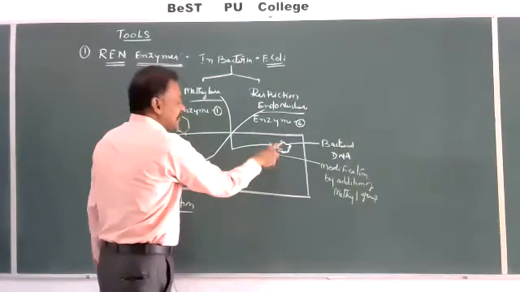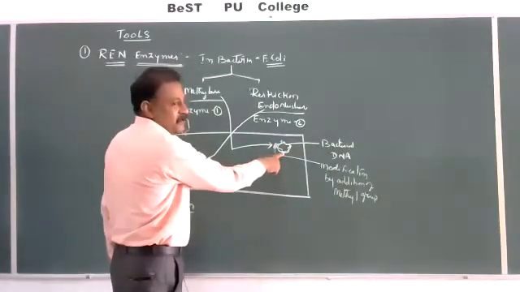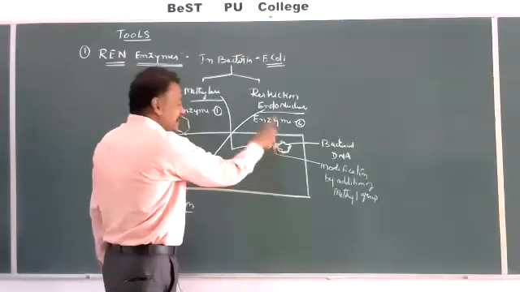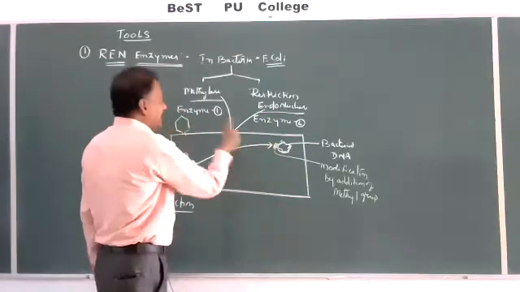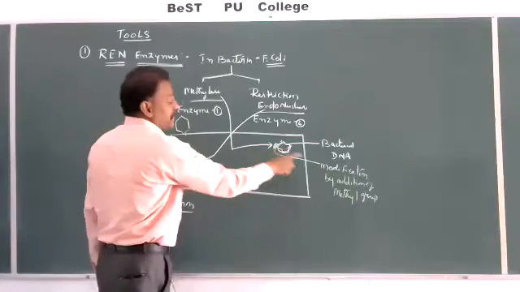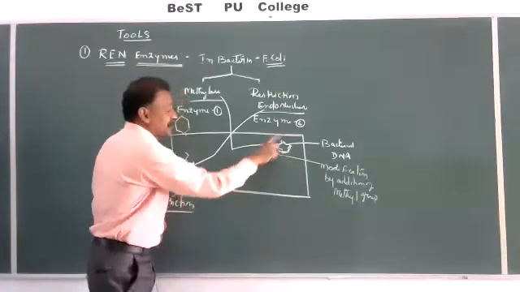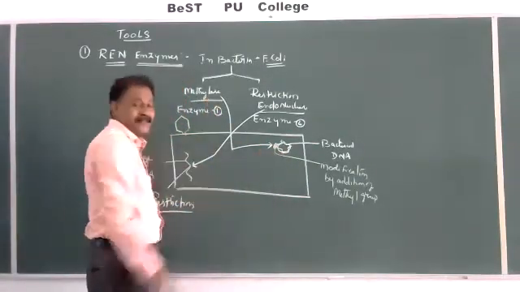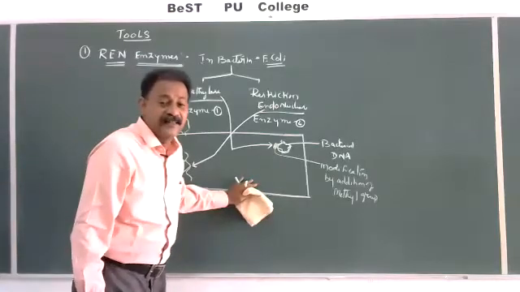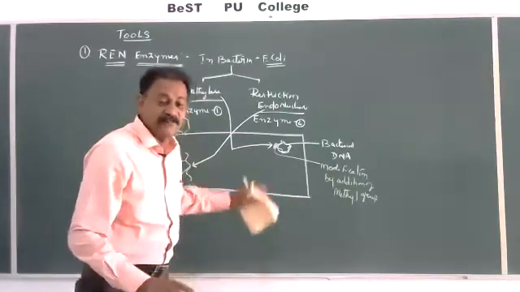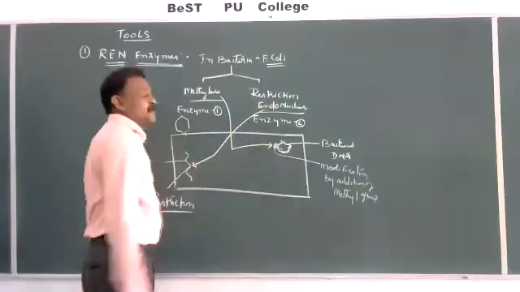It can cut its own DNA also, but that is prevented by the methyl addition, the modification. So modification with the methylase enzyme makes the bacteria protected from its own restriction endonuclease enzyme.